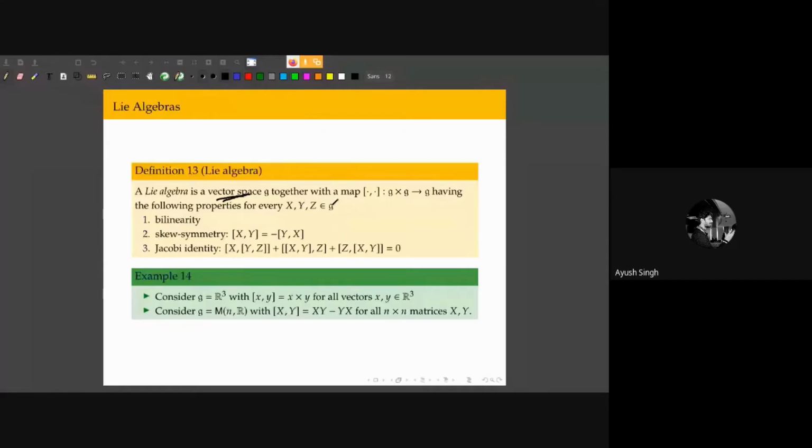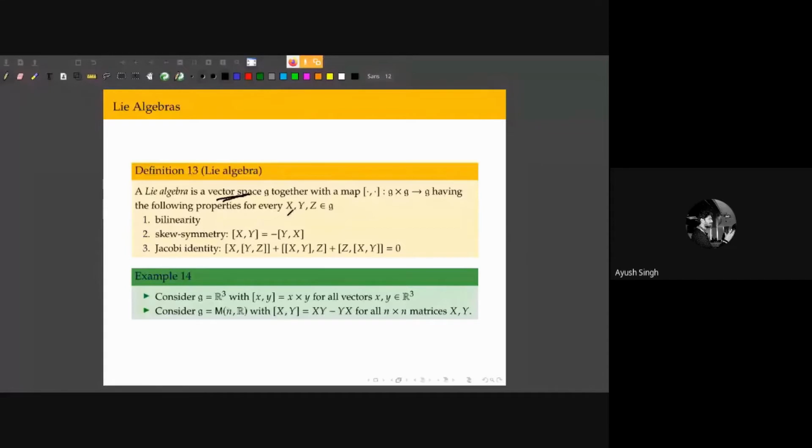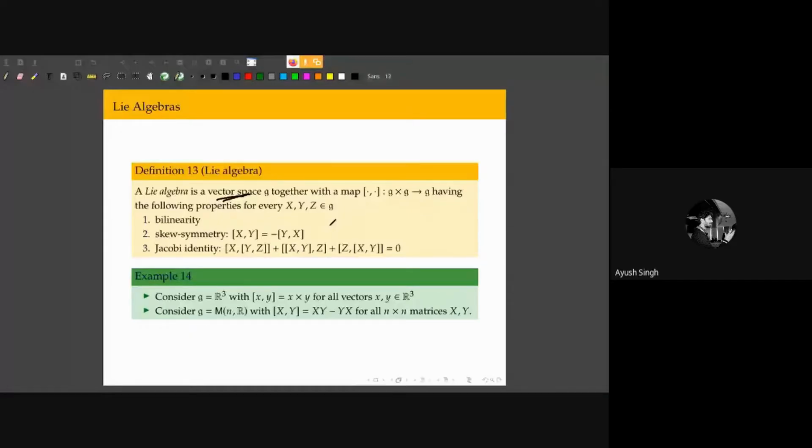So I have a Lie algebra, and this Lie algebra has certain properties that make it easy for us to analyze them. The prime property is that they're linear vector spaces, so it's easy.